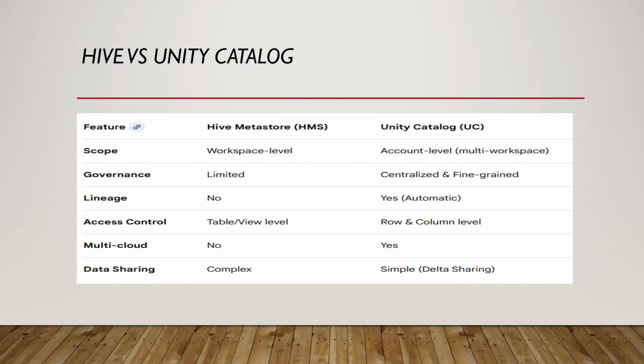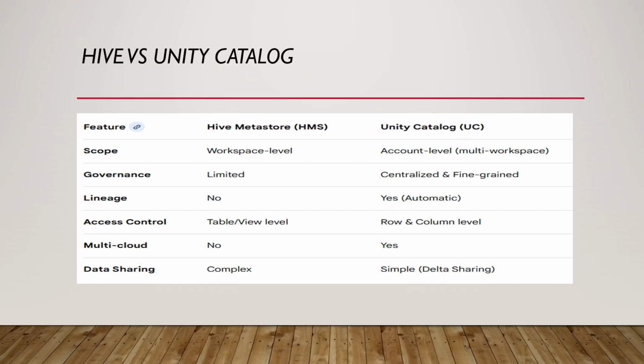Then coming to governance, as we already went through these points, in the Hive Metastore there is no governance. It's global, anyone can access our data. But Unity Catalog has centralized access, and we can provide fine-grained access control using role-based access control. Row level security we can provide, column level security we can provide, and file level security also we can provide.